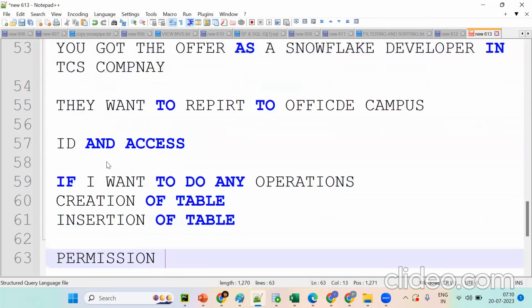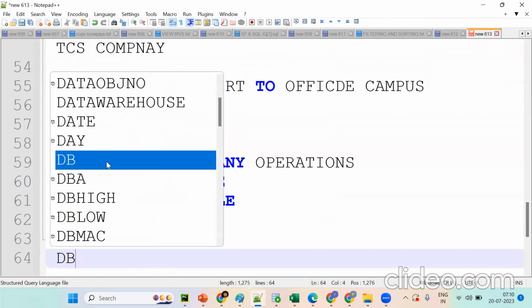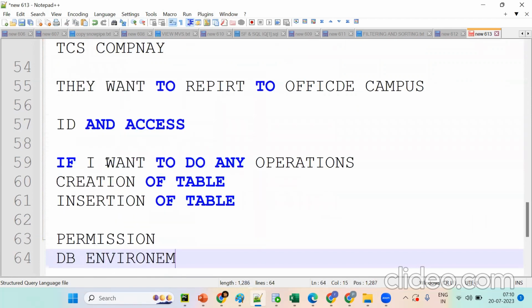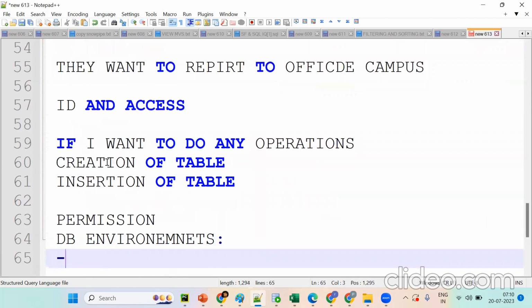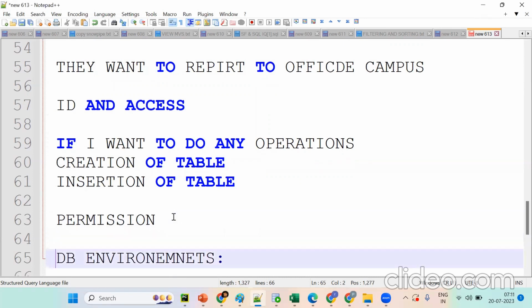So before that I'll explain. Tell me, what are the database environments you'll have in the market? Which one? No. So understand, you are not able to understand questions clearly. Environments. I'm not asking about databases, database environments. Developer, testing. Okay, development. So remember.